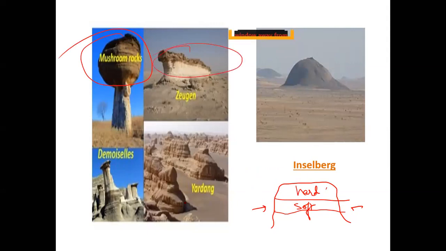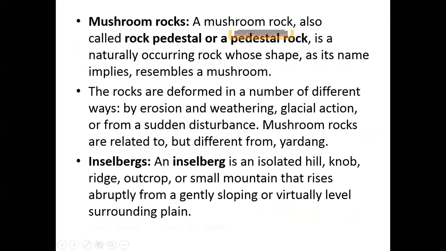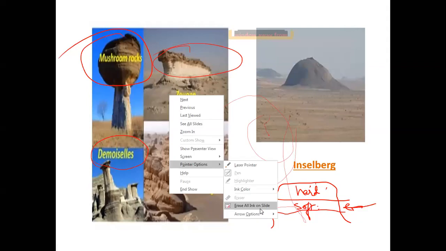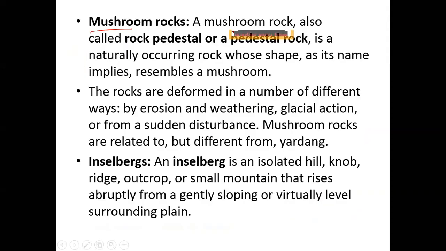Same thing happens with Zeugens, same thing happens with Yardangs, same thing happens with Demoiselles. This is just the difference in their shape. Otherwise, it is nothing but the alternate hard rock, soft rock topography and the action of winds which results in this formation. So these are the definitions. We'll be going back to the pictures for better understanding of this. Mushroom rocks, as the name goes, look like a mushroom.